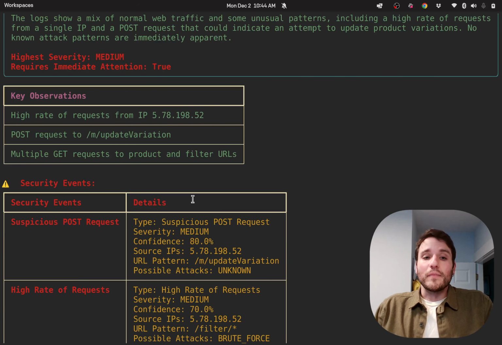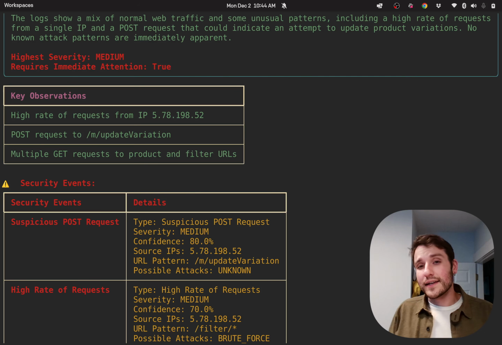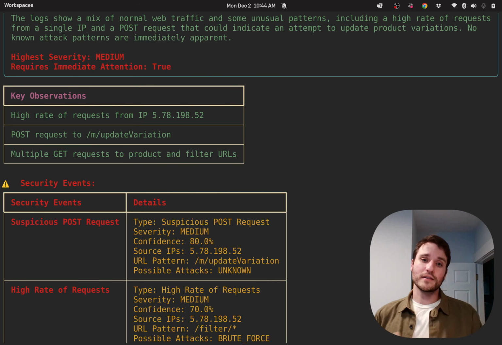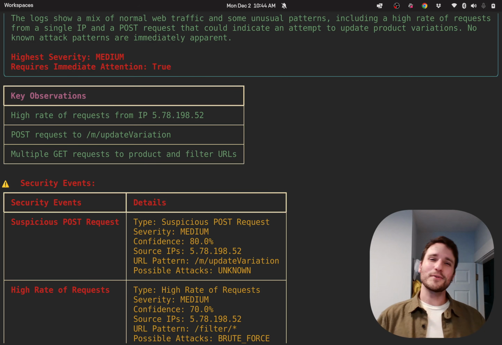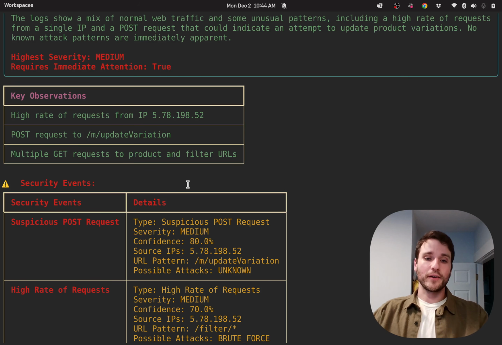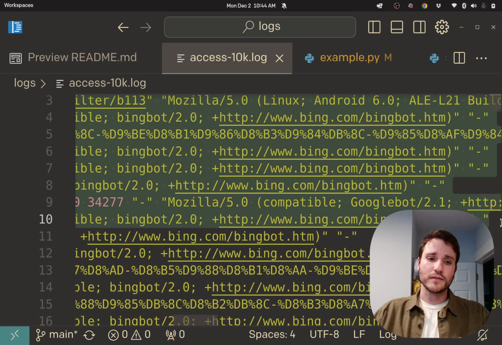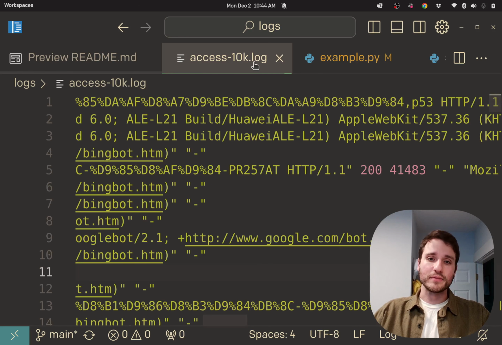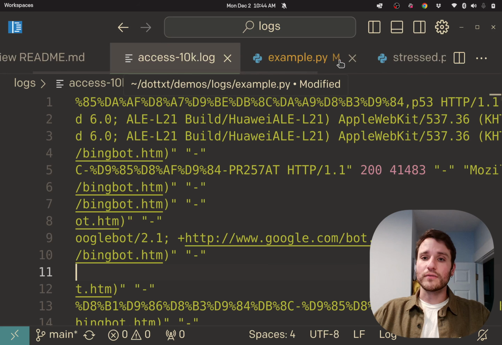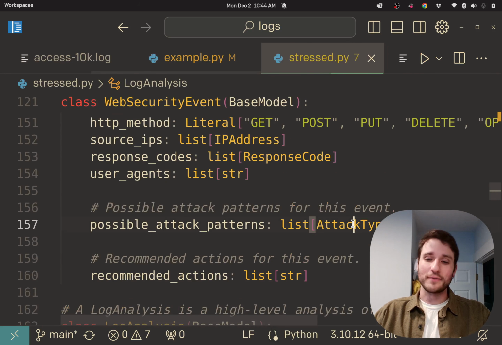The goal here is basically to take these ugly logs that we have and give them to a very simple AI agent that functions like a stressed out intern. A good rule of thumb with any kind of AI agent system is to ask, could a reasonably intelligent intern do this? Looking at logs is actually a pretty good case for reasonably intelligent interns. We're going to pass logs, maybe 10 to 20 logs at a time, into our language model, and then run it through our structured generation pipeline here.